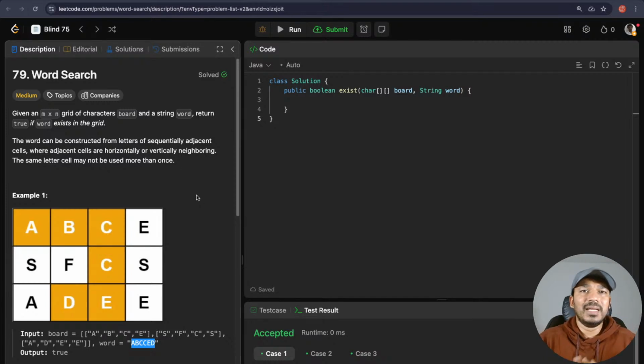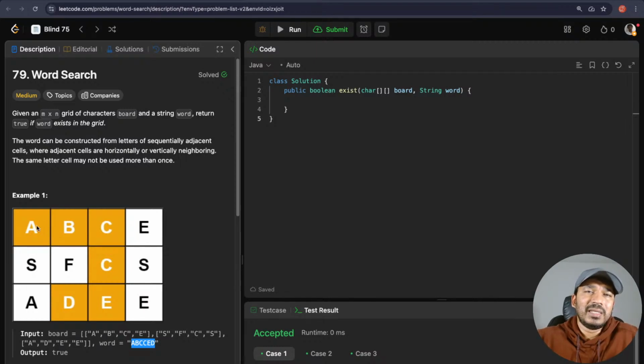So this reminds me of the number of islands problem. In the number of islands problem, we had a similar graph representation. We had to keep traversing through that multi-dimensional array and figure out how many islands existed. So in this one also, this includes some traversal, right?